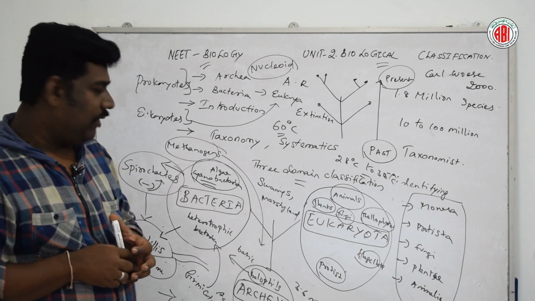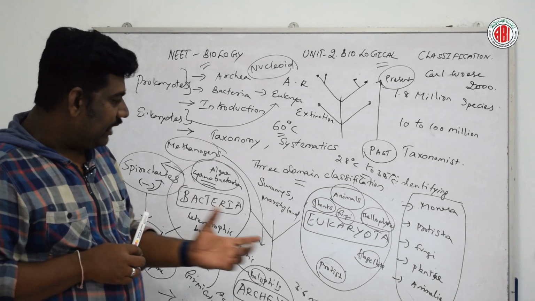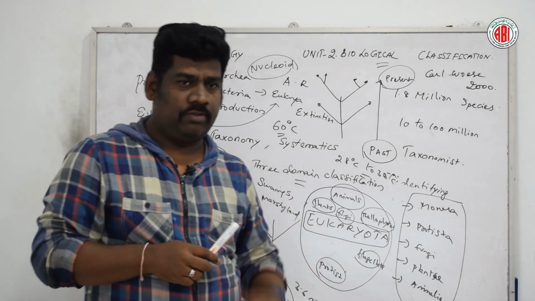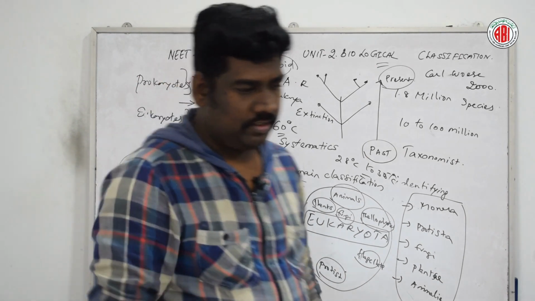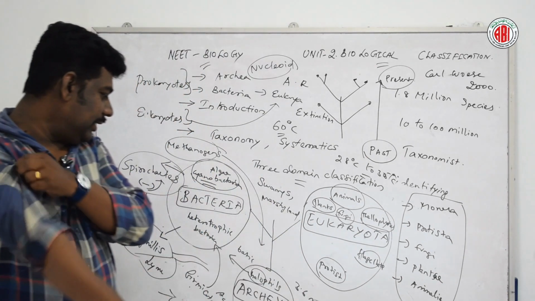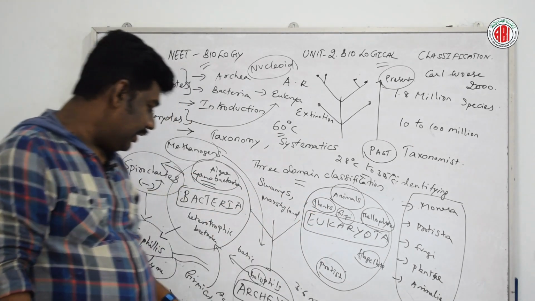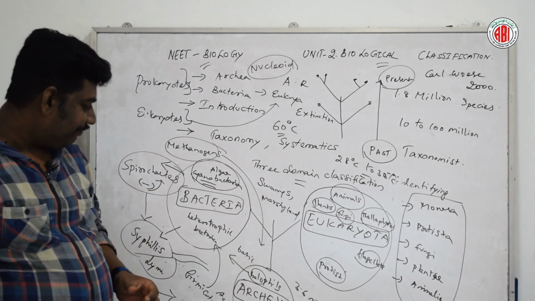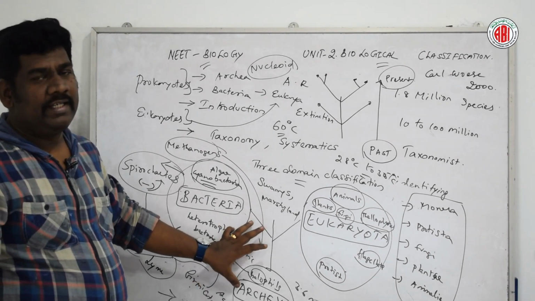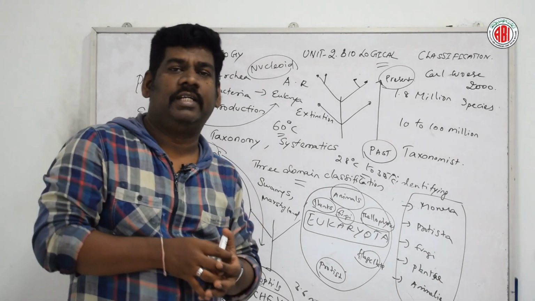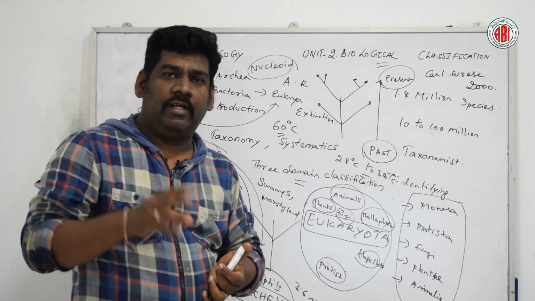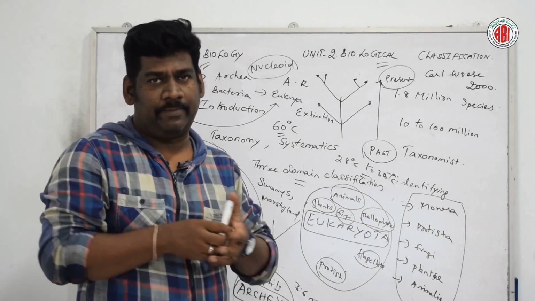Now we are going to discuss the next domain, eukaryote. Compared to the other two domains, archaea and bacteria, these two categories are organisms which do not have a proper nuclear membrane.